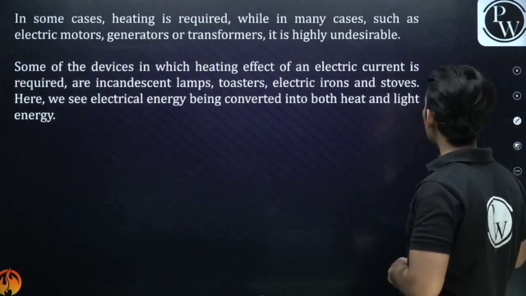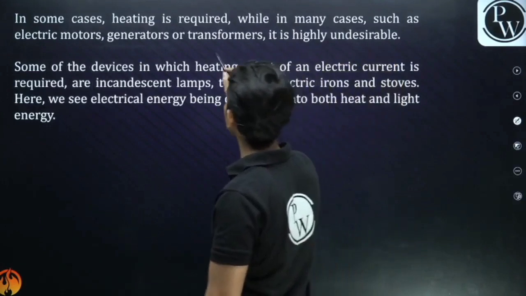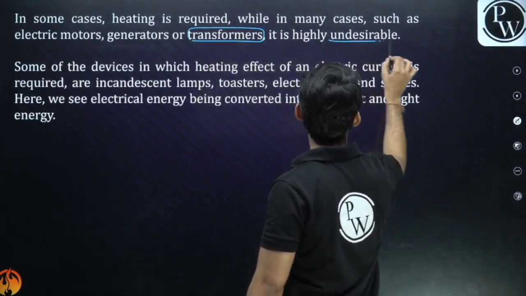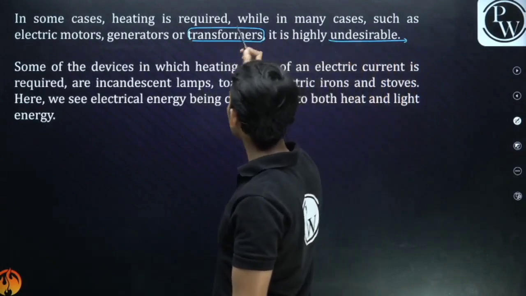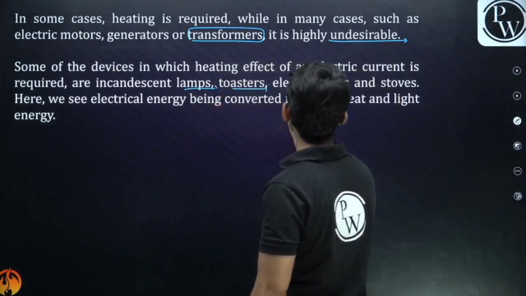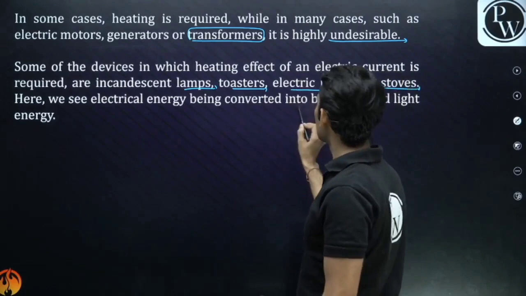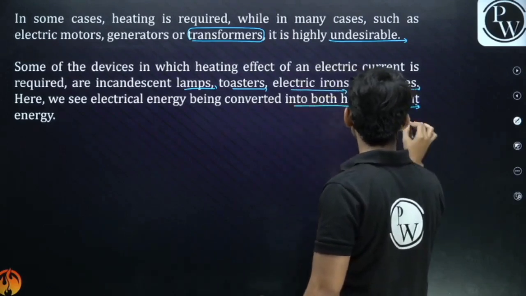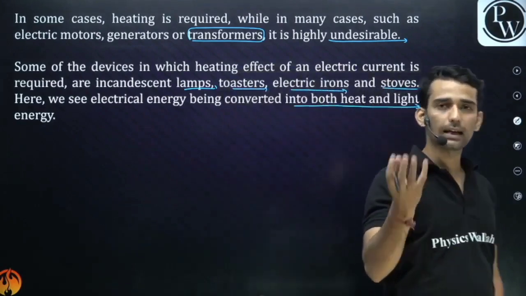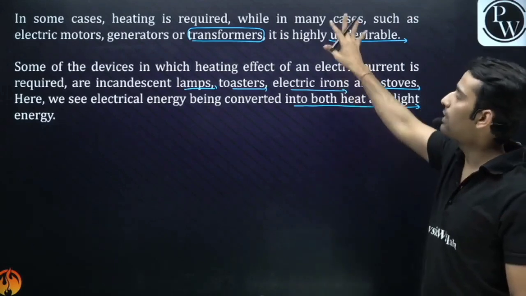So guys, as I had told you, in some cases heating is required, while in many cases such as electric motors, generators, transformers, it is highly undesirable because it's a loss of energy. But we have certain appliances like incandescent lamps, toasters, electric irons, stoves, right? In these cases heat is used. Here electric energy is converted into both heat and light. So here it is useful, here it is not useful.